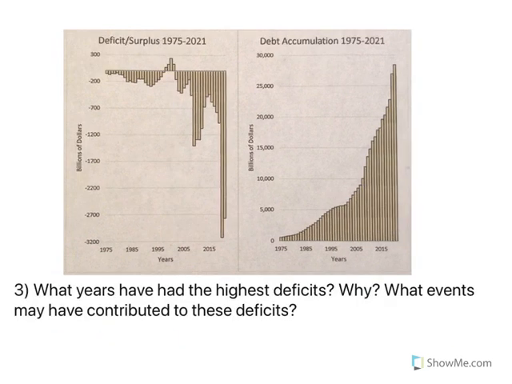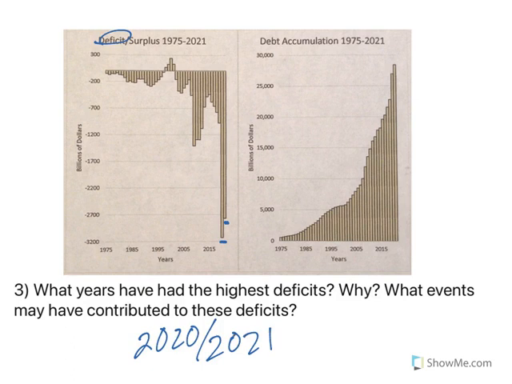All right, number 3, what years have had the highest deficits? Why? What events might have contributed to this? So we're looking at the chart on the left because that's where our deficits are. What year has the highest? Whoa. Here, the last 2. And the last 2 would have been like 2020, 2021. Y'all, what happened in 2020 and 2021? COVID, nationwide pandemic, everything shutting down, government giving money to all kinds of people to help people stay afloat.